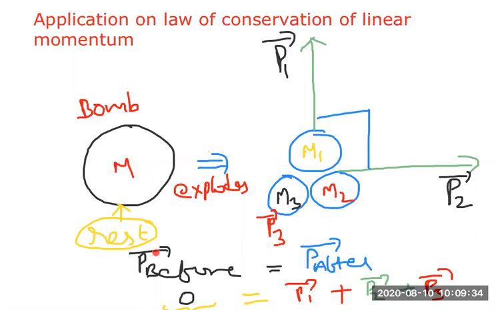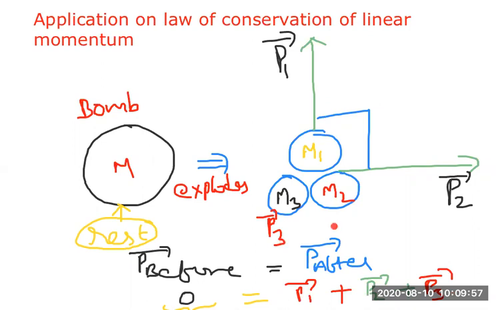So the total momentum before explosion is equal to the total momentum after explosion, that is 0 is equal to P1 bar plus P2 bar plus P3 bar. Is it clear, beta? We are just saying the momentum before is 0, after it is P1 bar, P2 bar, P3 bar.